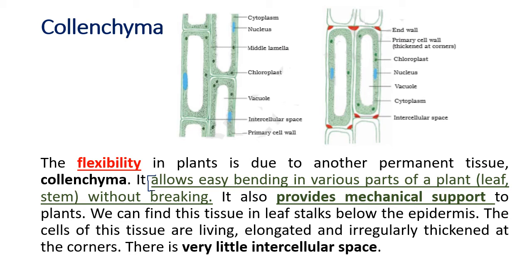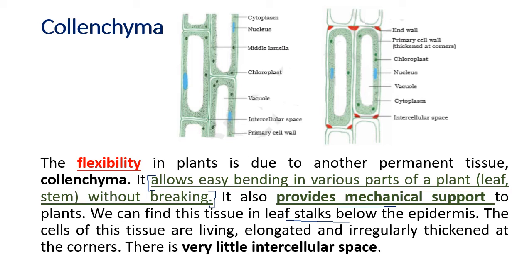Like I told you, if you go and observe the plants outside your house which have a green stem, even if you bend the stem, there is a very high chance that it will not break. It will bend, it is still strong, but it will not break. It is flexible but strong, like a bamboo and all the green stems. Because it is strong, it provides mechanical support. Even the leaf stalks below the epidermis are made up of collenchyma. What is the leaf stalk? The thick center part of the leaf which gives support to the leaf.